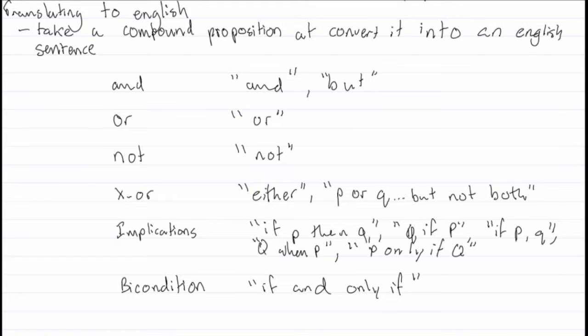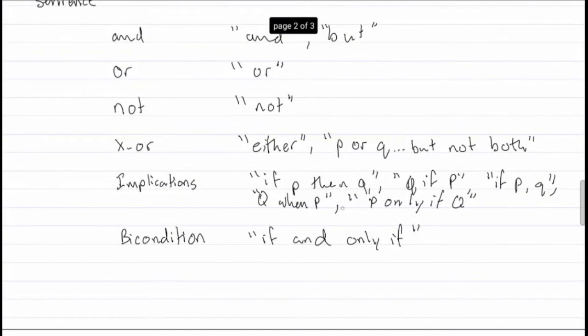Implications have many ways to translate to English. These are just a few, but a quick Google search will probably get you a few more if you need it. And then a biconditional is if and only if. Pretty simple.